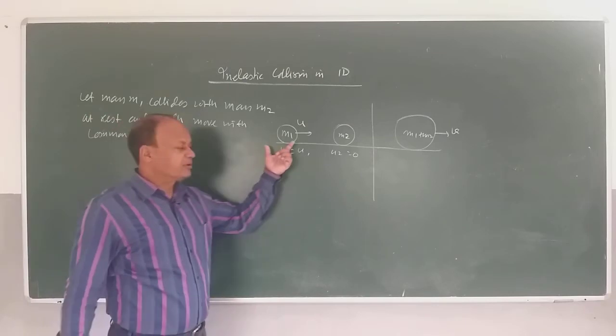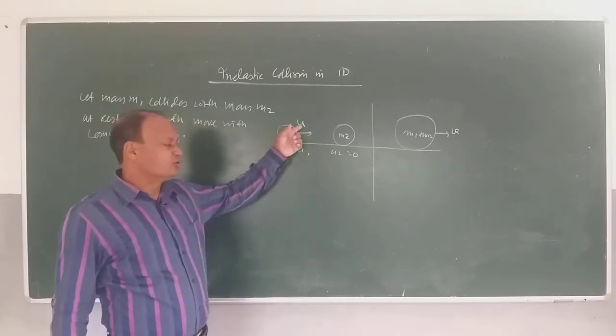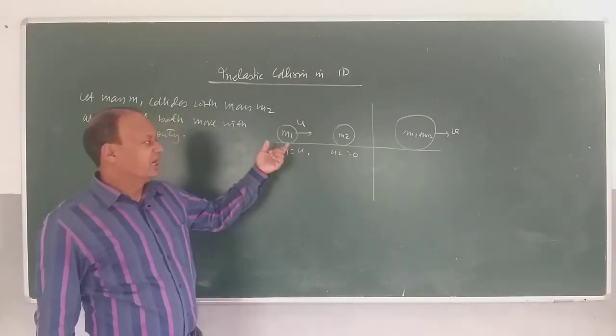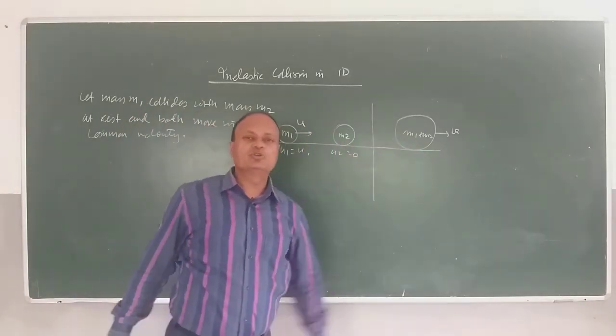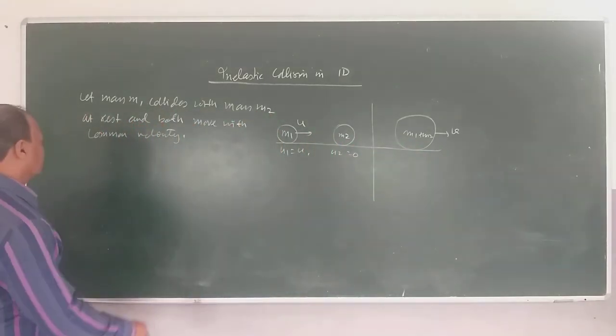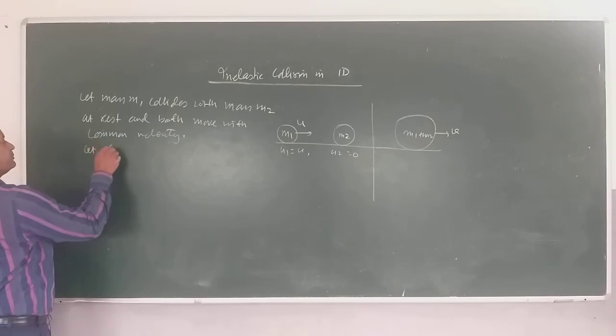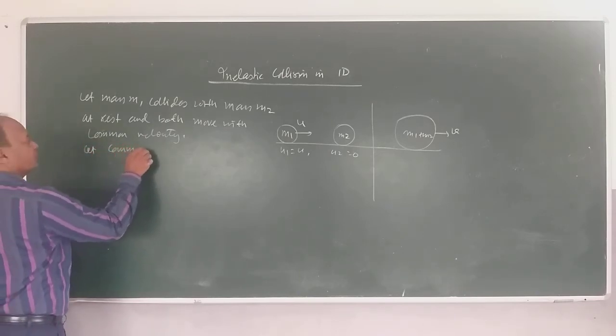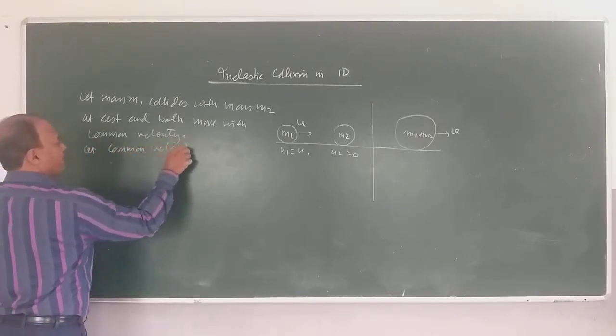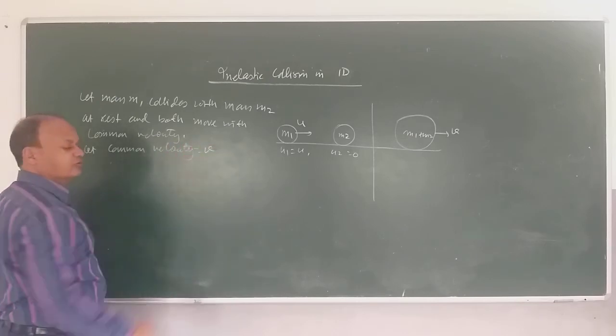So if I say initial momentum along x-axis, it will be m1 into u because m2 is not moving, and final momentum will be m1 plus m2 into v. So I'll say let common velocity is equal to v.